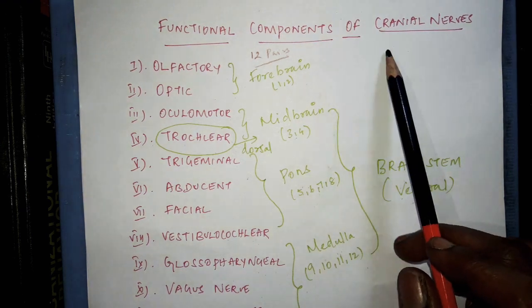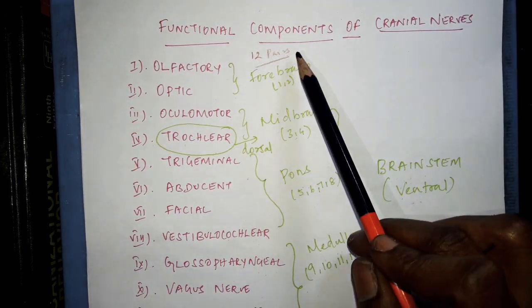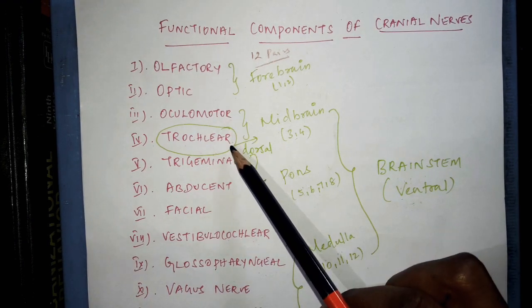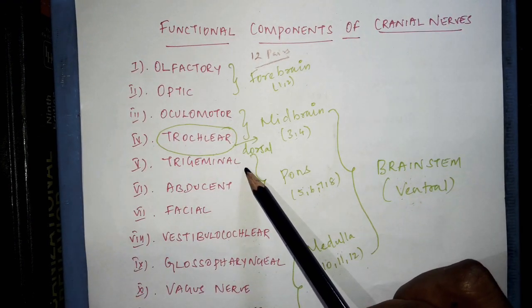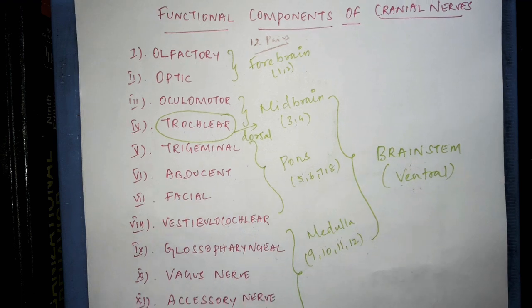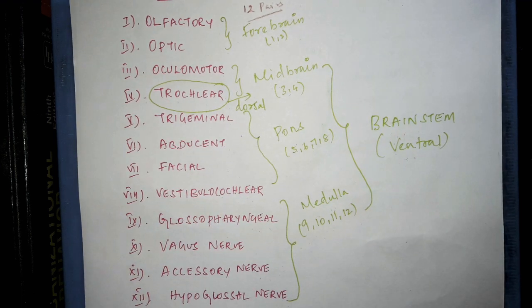See about the functional components of cranial nerve. There are 12 pairs of cranial nerves. The first one olfactory, second optic, third oculomotor, fourth trochlear, fifth trigeminal, sixth abducens, seventh facial, eighth vestibulocochlear, ninth glossopharyngeal, 10th vagus, 11th accessory, and the 12th hypoglossal nerve.